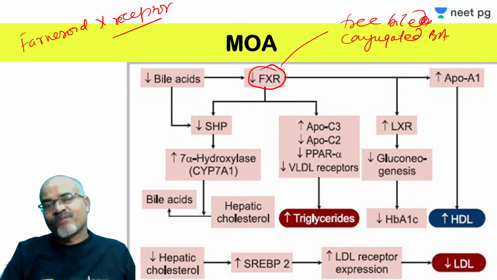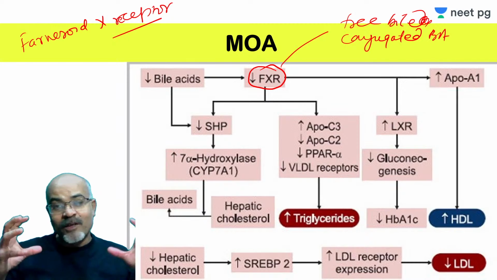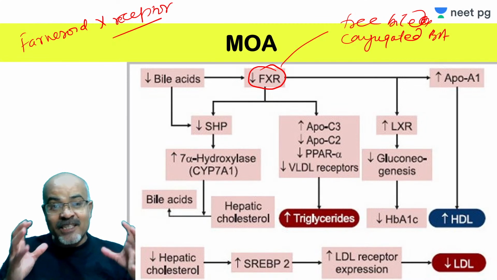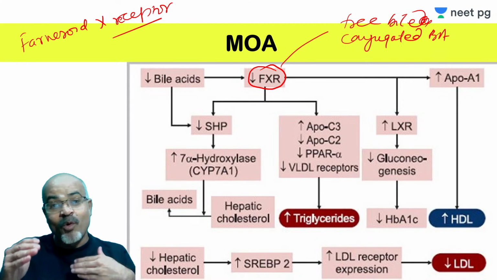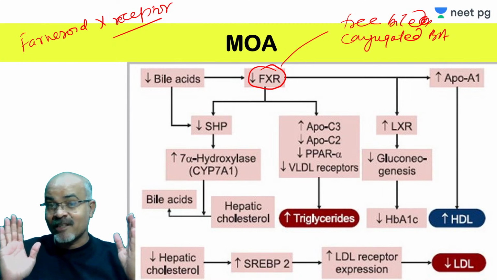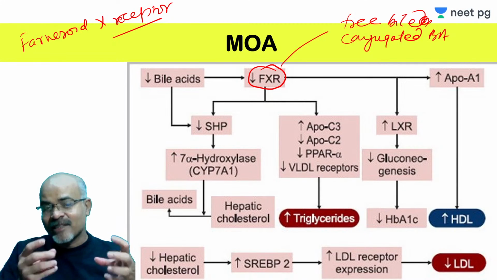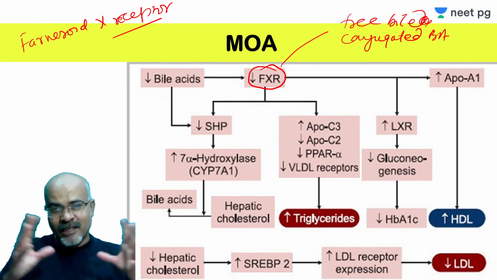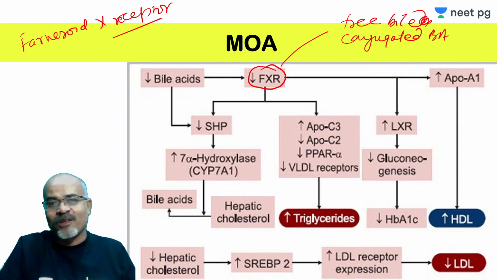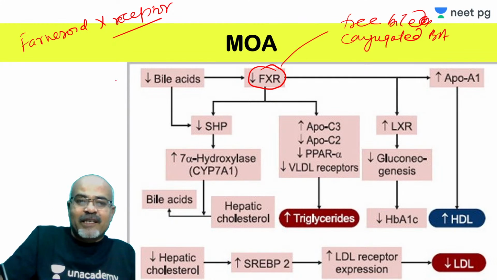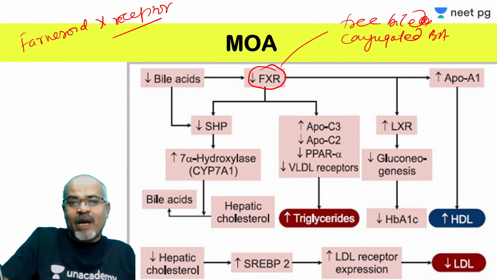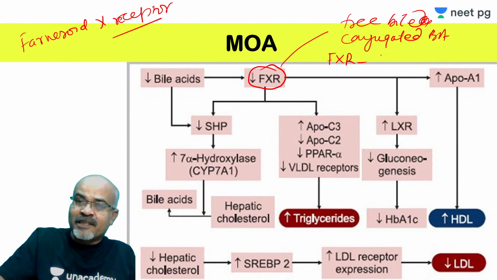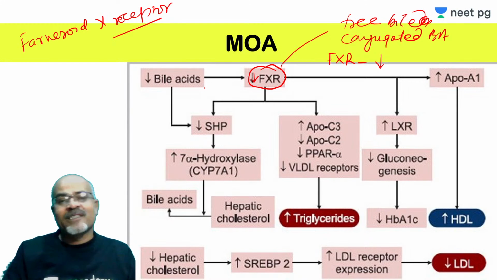This receptor is involved in inhibiting the synthesis of bile acids and promoting their excretion. You can imagine this receptor is doing what? It is preventing synthesis as well as enhancing excretion of bile acids. That is its purpose. It is involved in regulation of bile acid metabolism. So once there is increased loss of bile, FXR stimulation is decreased because of decreasing bile acids. It is not inhibited, the stimulation is decreased.